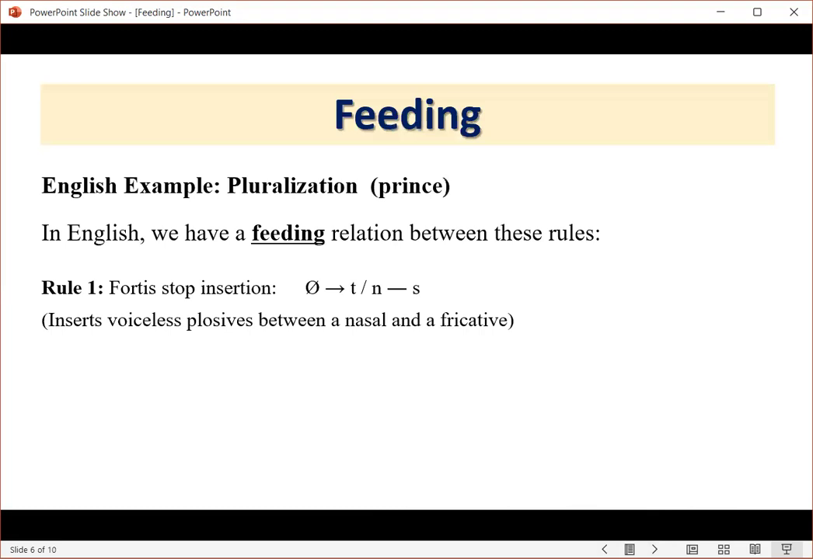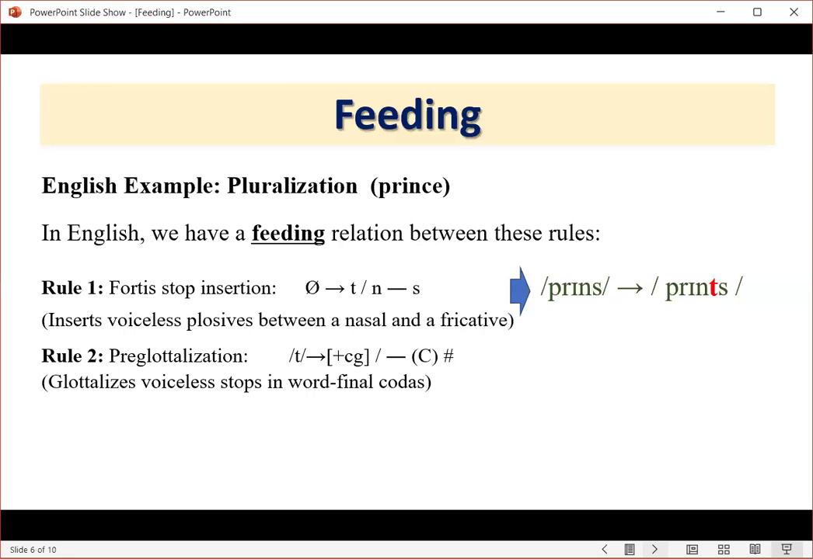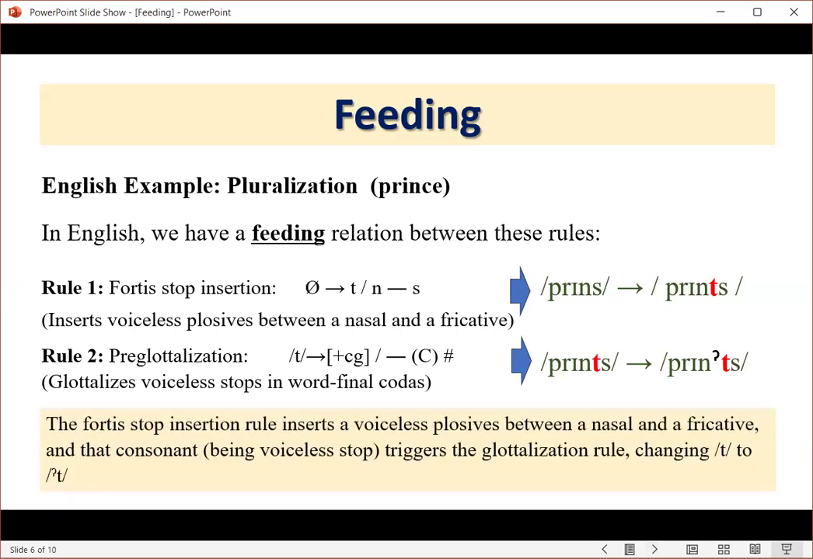The voiceless stop /t/ is first inserted between a nasal and a fricative due to the fortis stop insertion rule. This newly inserted /t/ then undergoes glottalization as it meets the conditions for the pre-glottalization rule. The ordering of these rules forms a feeding relationship, where the insertion of /t/ enables the application of glottalization.